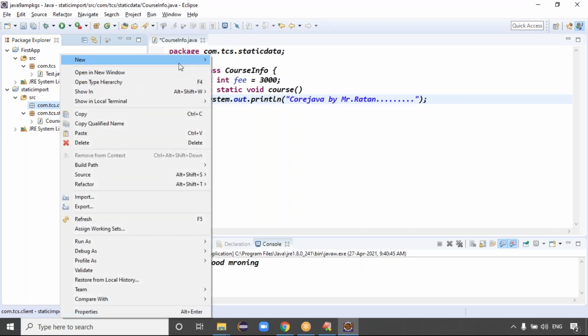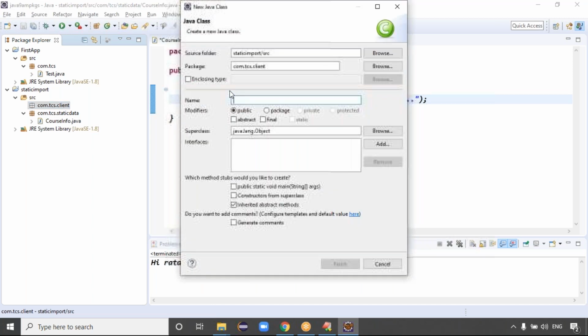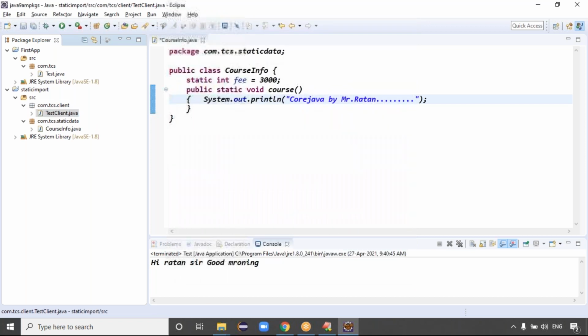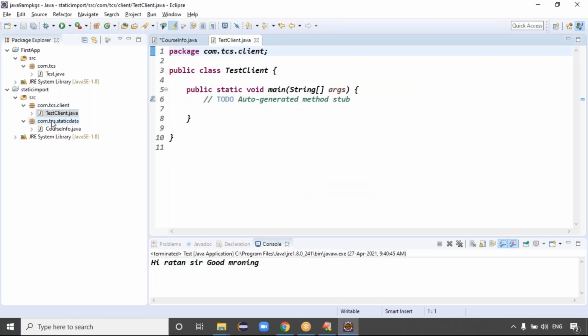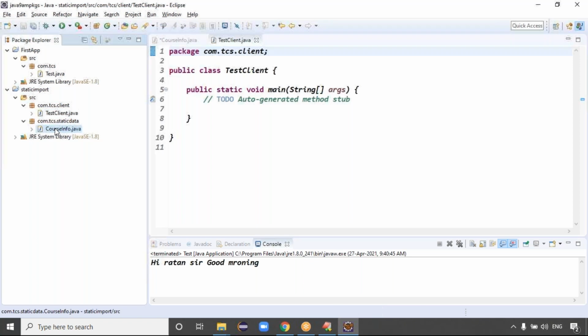In the client code, I want to take a class, and generally we name it test client class. But a client code requires the main method, right? Just click on the main method and click on finish. I hope you got the two different packages, right? Guys, yes or no? This is static data, and this is client code.